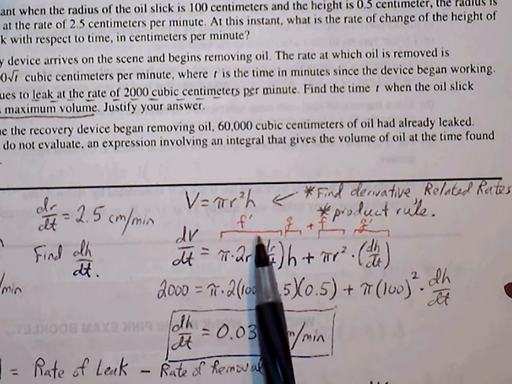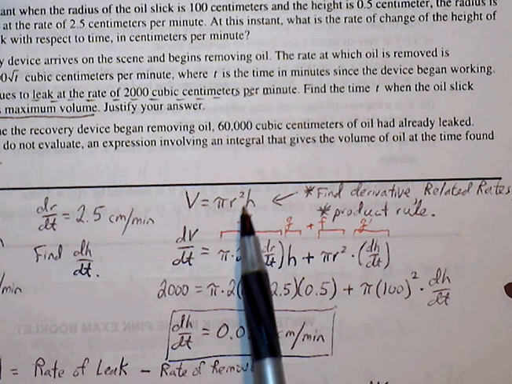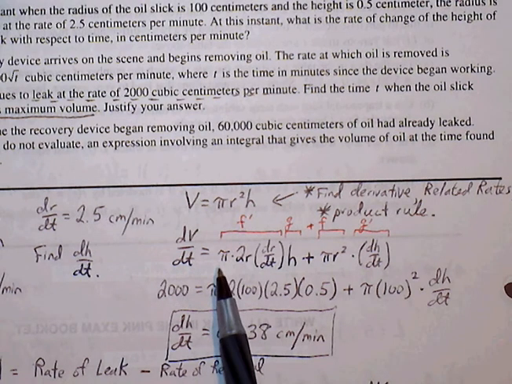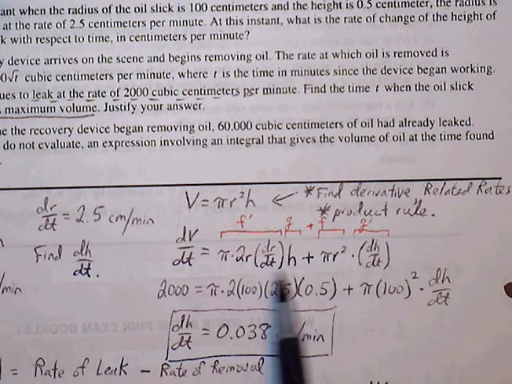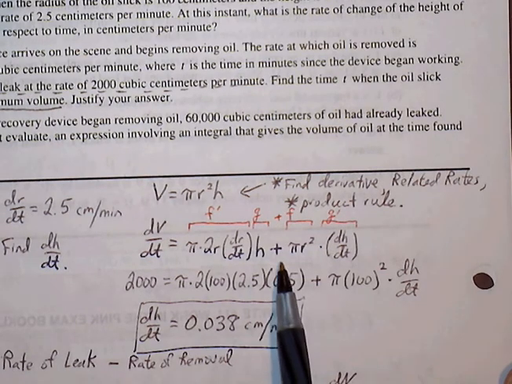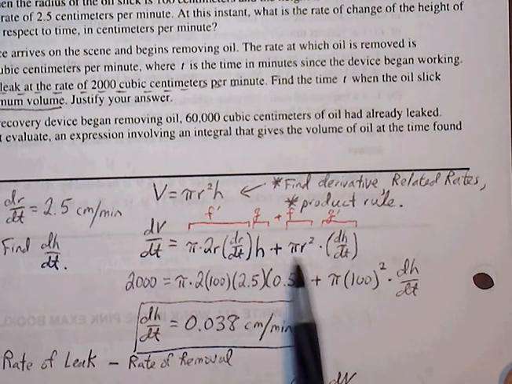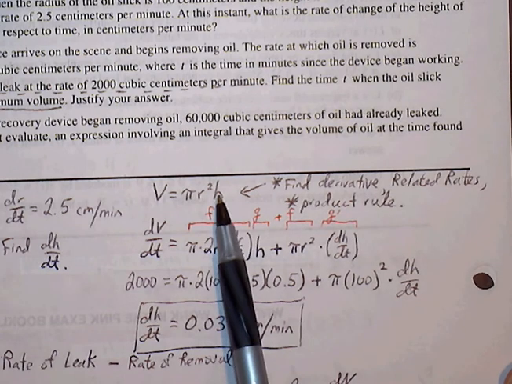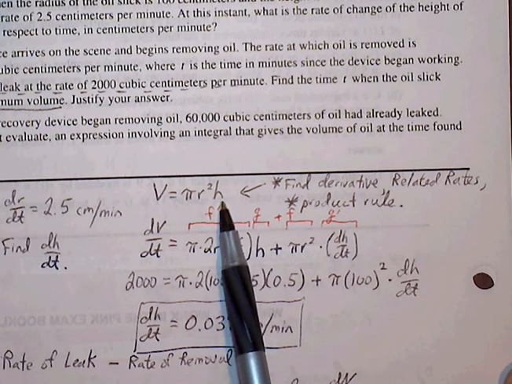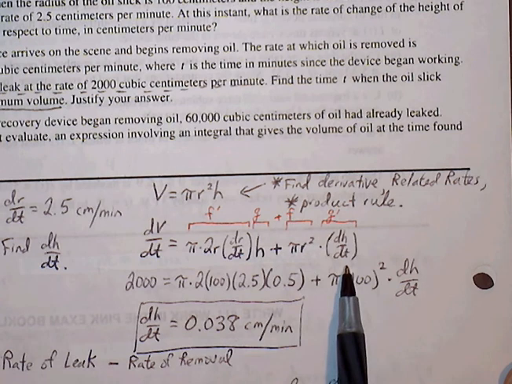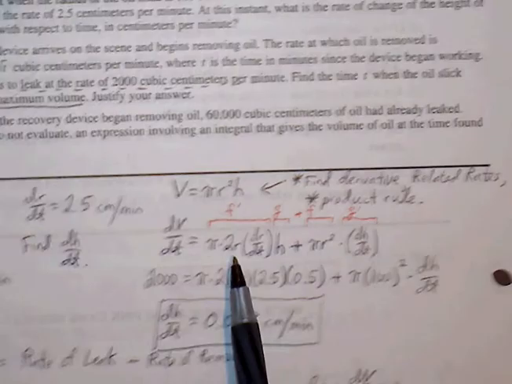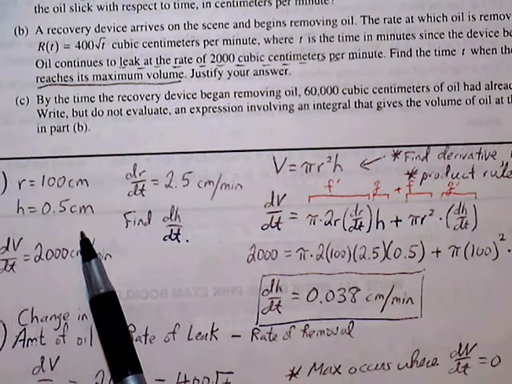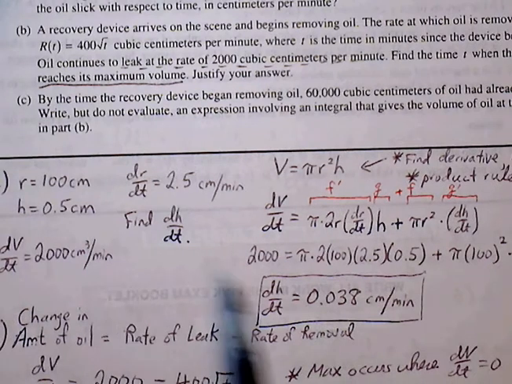So my f prime, the derivative of pi r squared, is 2 pi r dr/dt, times h, that's my second function, plus pi r squared, that's my original f function, times the derivative of g, which is dh/dt. Okay? Now we have all the information given to us. So the only thing that is missing should be dh/dt.